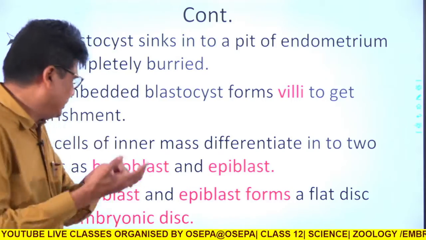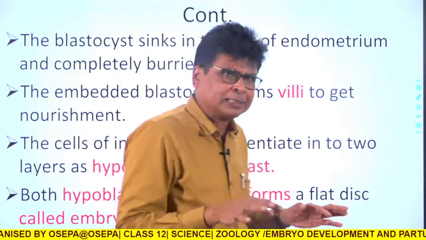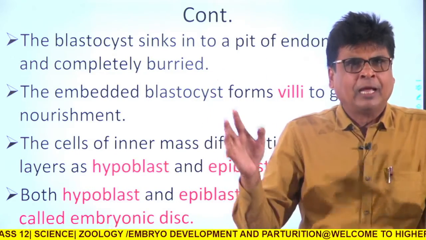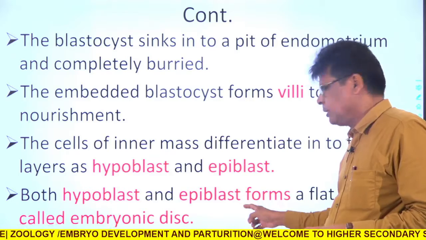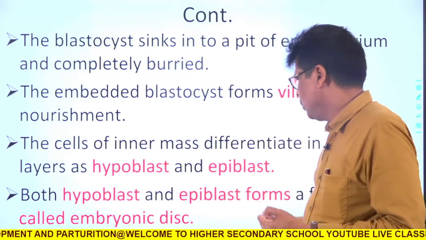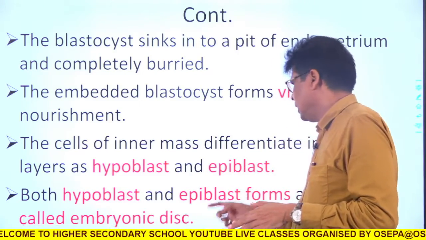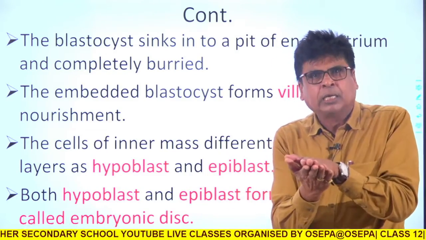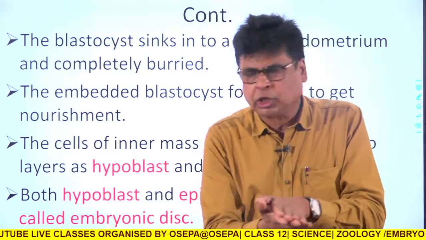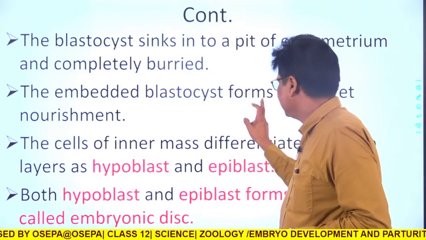Because the trophoblast no longer exists, it is converted to villi, and the embryoblast or inner mass cells form two layers, the epiblast and the hypoblast. These two layers together form one structure that is called the embryonic disc. So this is this stage.